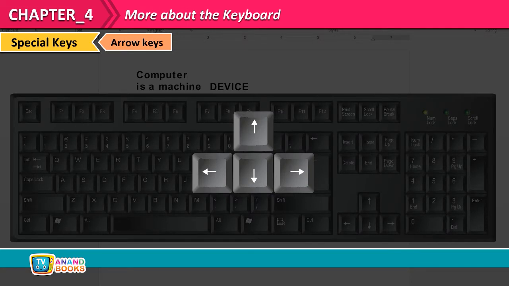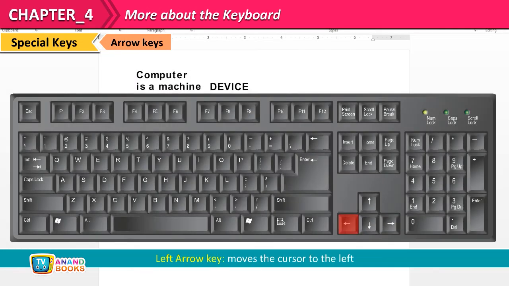Arrow keys. We use the arrow keys to move the cursor in 4 different directions. Left arrow key moves the cursor to the left. Down arrow key moves the cursor down. Right arrow key moves the cursor to the right. Up arrow key moves the cursor up.